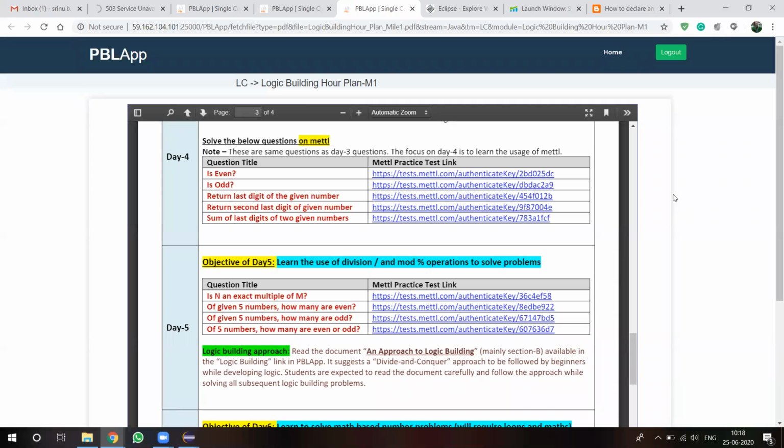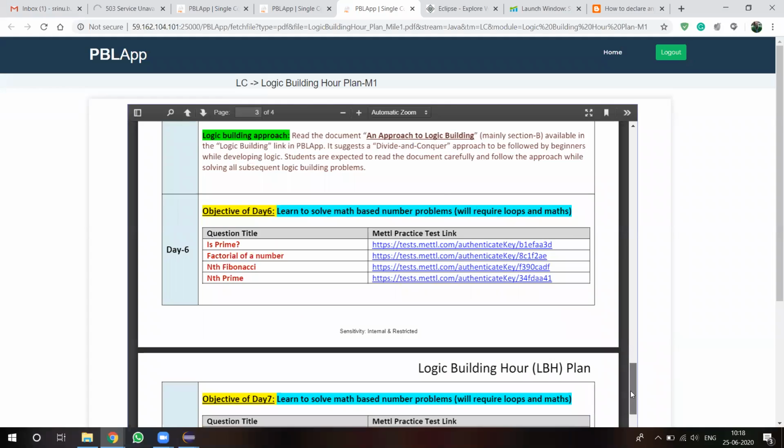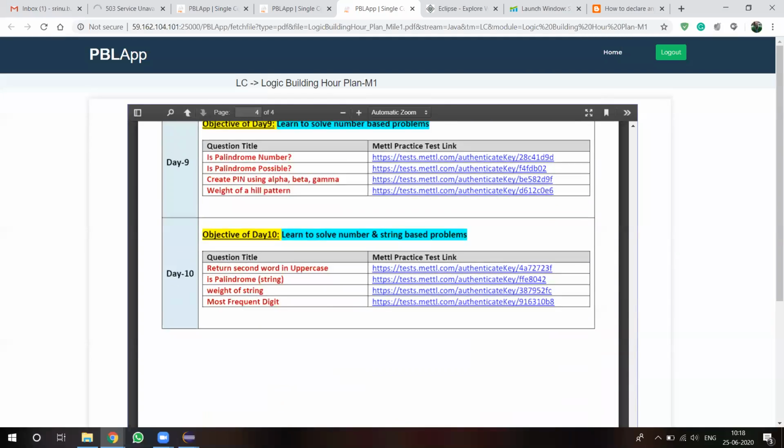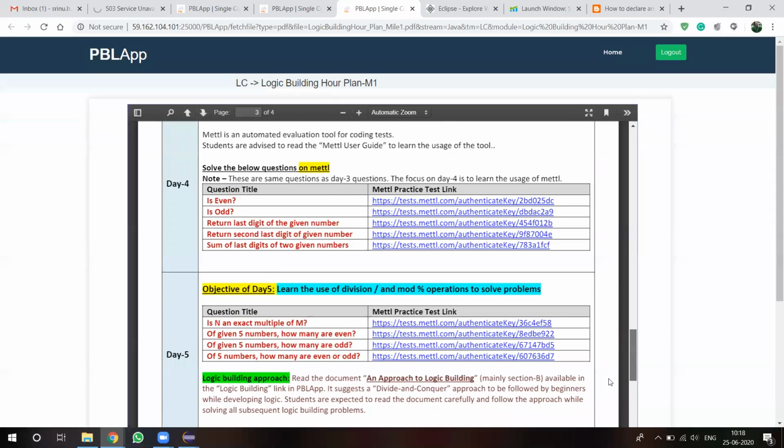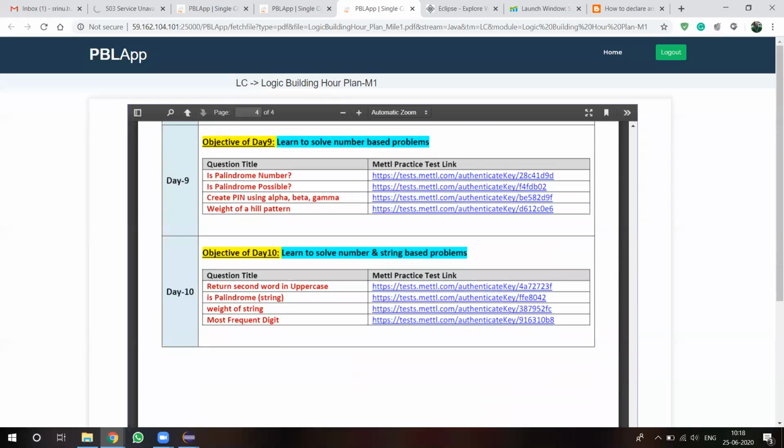In this there are 30 different links. All the students have to practice all these links, one by one. If we move down, we get the difficulty levels of the programs.